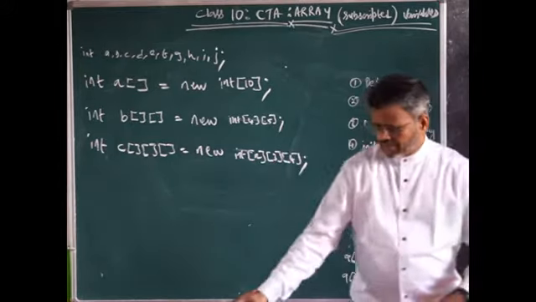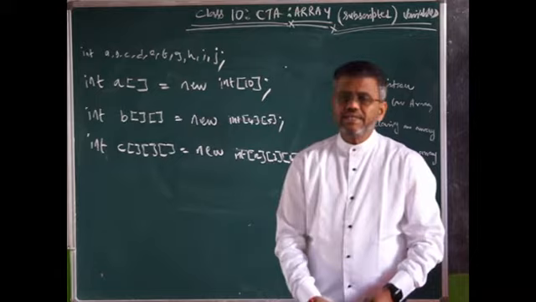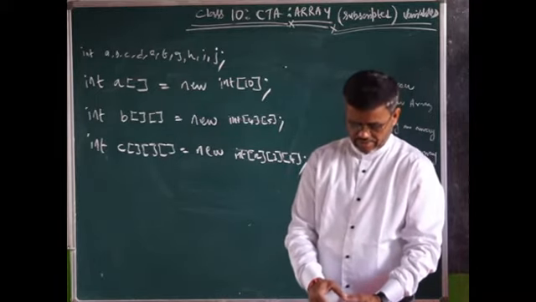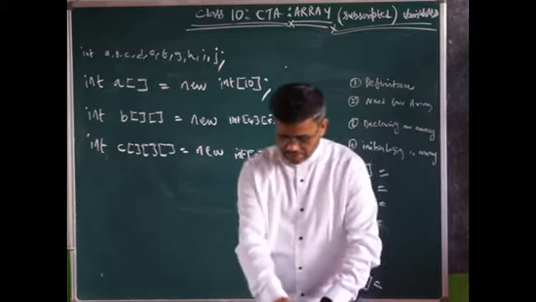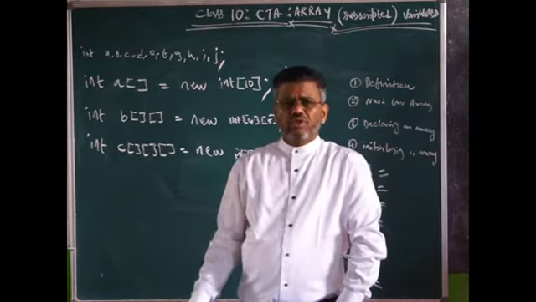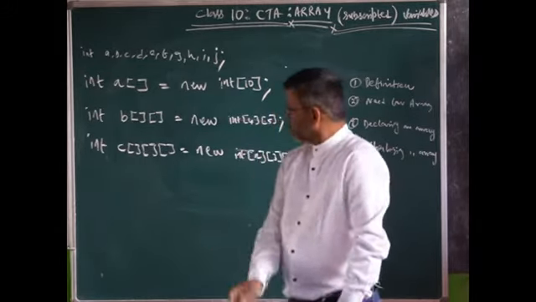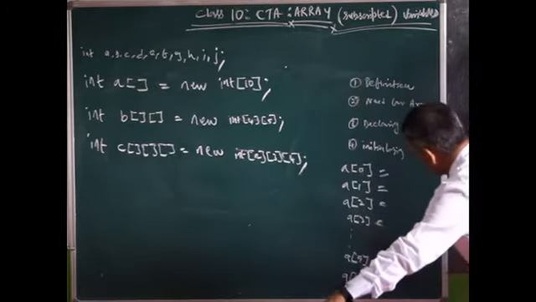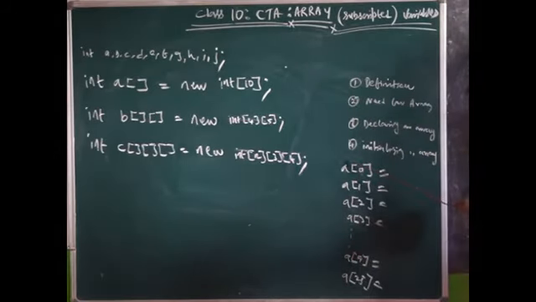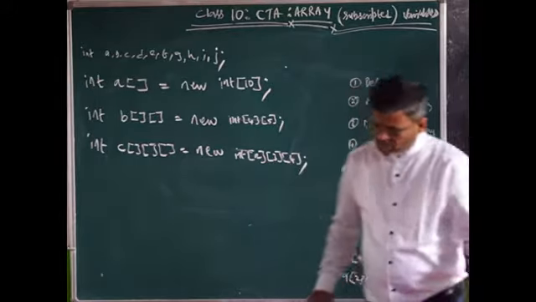Look at page number 177, chapter number 7, arrays. They give the intro. An array is a collection of variables of the same type.